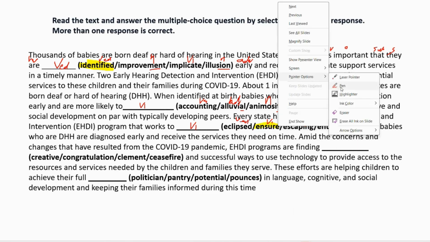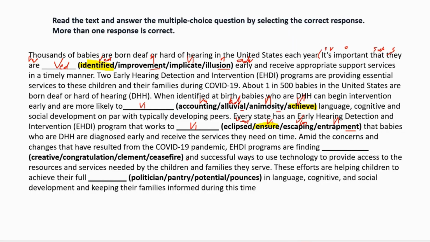Then the next one. Again, grammar based. Why? Because list of items and FUL, successful, helpful, any word that ends with FUL is your adjective. We need another adjective here. So creative person, creative idea, creative is your adjective. Congratulations, TION, noun. Clement, MENT is there, so it should be noun.